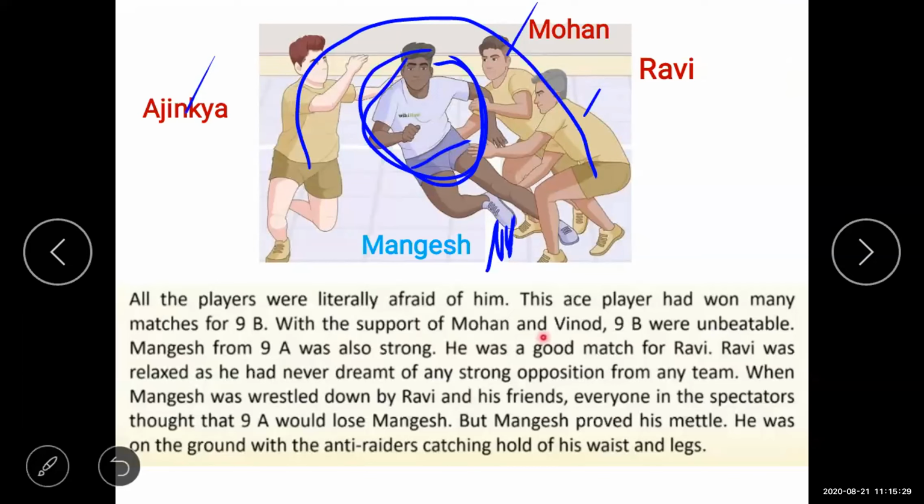If you want to be a good player, you should have presence of mind and a strong, healthy body. Your planning is also needed, which Mangesh showed. Because of these good qualities, Mangesh won this match, and because of Mangesh, 9th A got one more point, because at one time Mangesh defeated three players, Ajinkya, Mohan and Ravi. And Mangesh won this match.